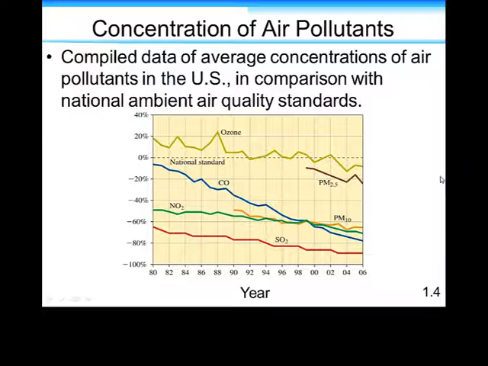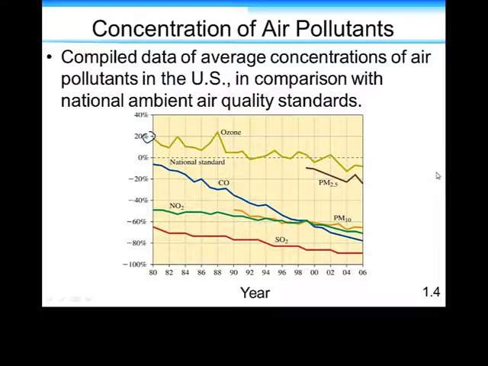The problem is these are averages. You have to remember what an average is, and the period of time that it's taking. Is it doing it over a year? Is it saying during all of 1980, this was the concentration and it was 20% above the average?